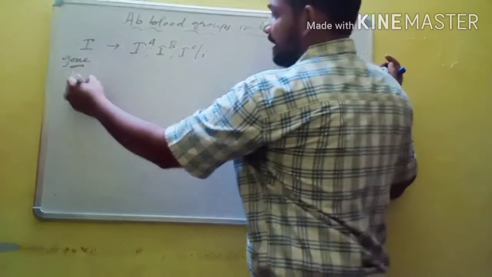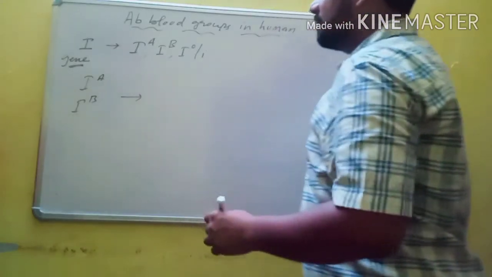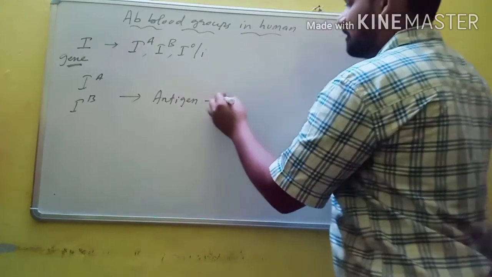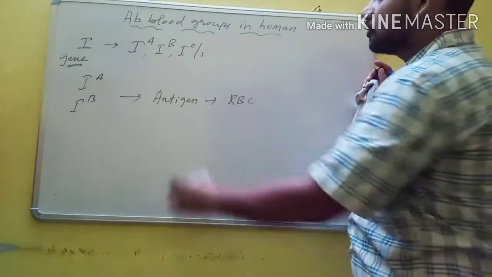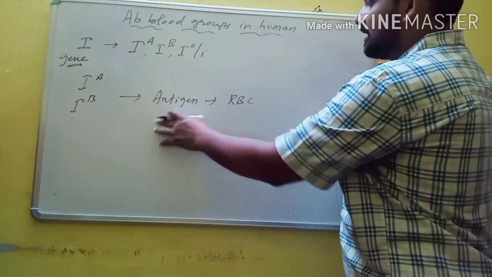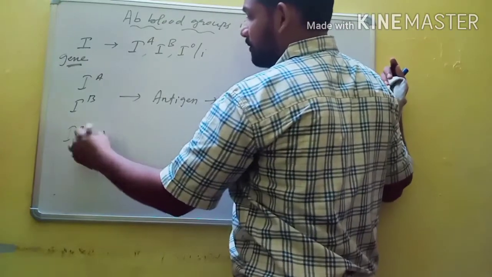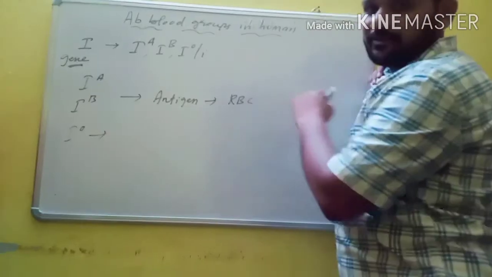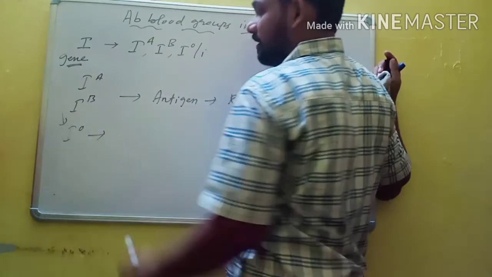Here IA and IB produce antigens on the surface of red blood cells. These two blood groups produce antigens on the surface of RBCs. But IO does not produce any antigen on its surface. That's why IA and IB are dominant over IO, or small i.